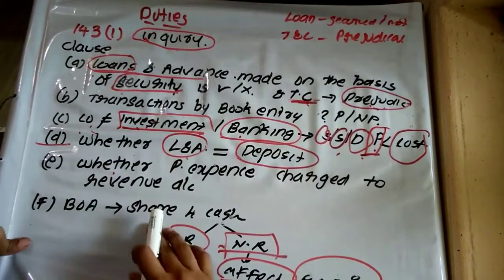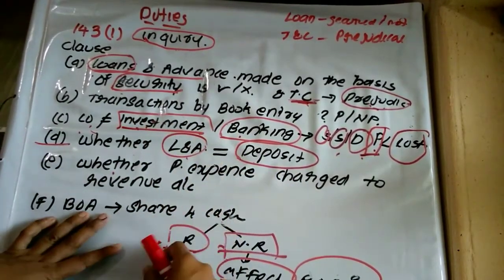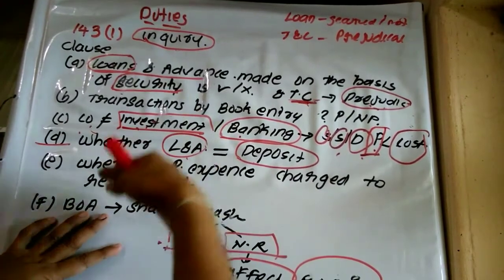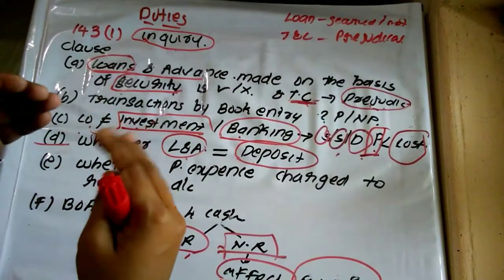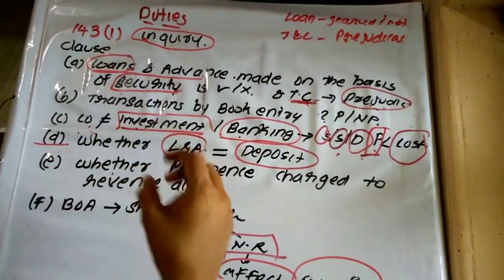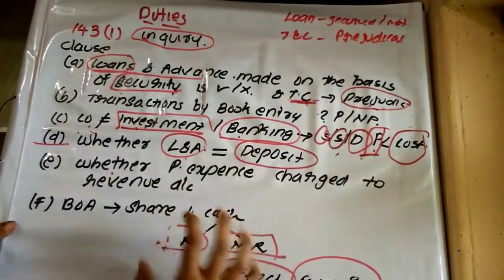Now we are moving towards 143 subsection 2. There is nothing the auditor has to state with respect to the true and fair view of the state of affairs. Then the third one is what the auditor has to state in the audit report. So which are the matters that have to be indicated or stated by the auditor in the audit report? We are going to check the same.